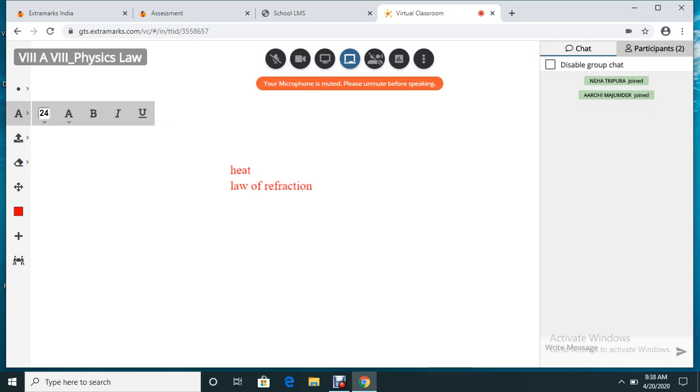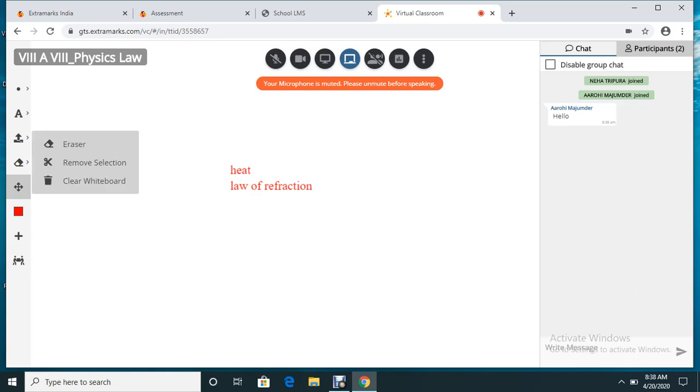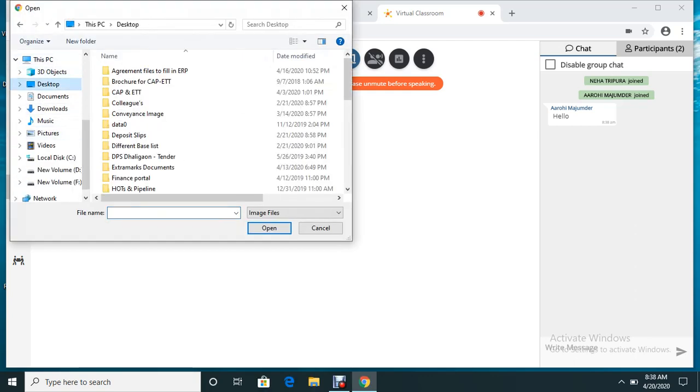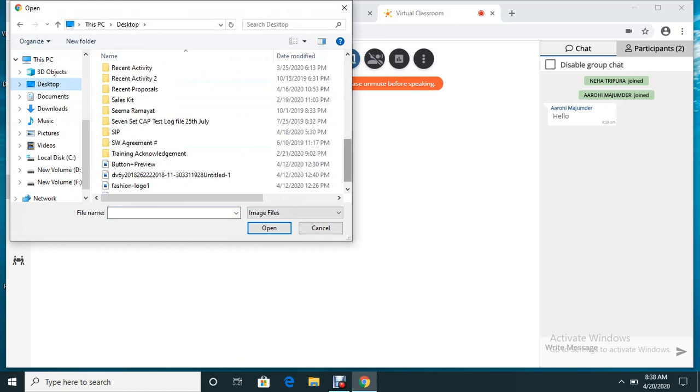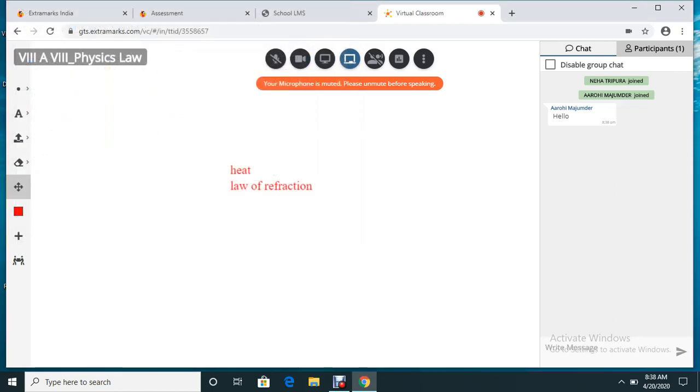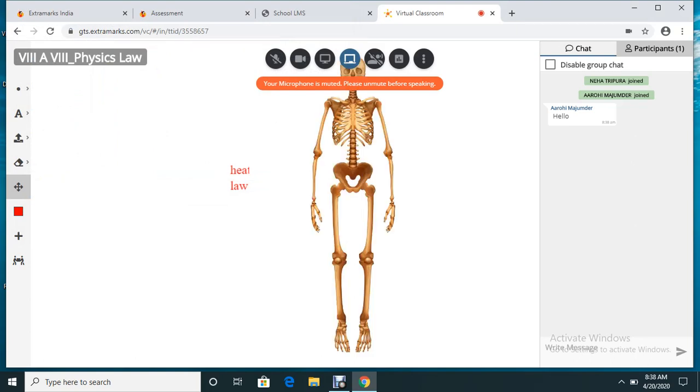Similarly, at any point of time, if you want to upload any image or any documents, that is also feasible, that is also allowed. Suppose you want to upload an image or a PDF which is relevant to your topic, you can click on the image part. I have already downloaded one image just to show you how you can upload it. I'm going to the desktop, I'm scrolling down, and I'm clicking the image which I want to insert in the board. I click here and it is here. So this is the image which I have uploaded from the desktop.